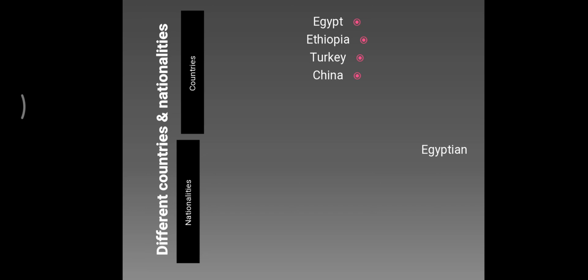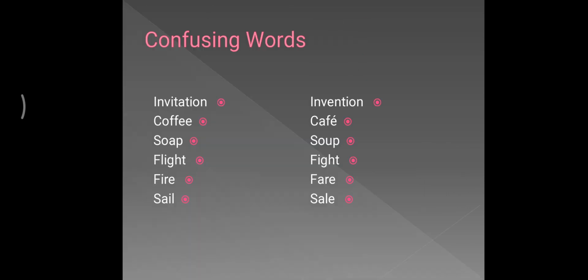And now we will talk about countries and nationalities. Egypt is a country, but the nationality is Egyptian. Ethiopia is a country, Ethiopian. Turkey, Turkish. China, Chinese. And these are the countries. What about confusing words?